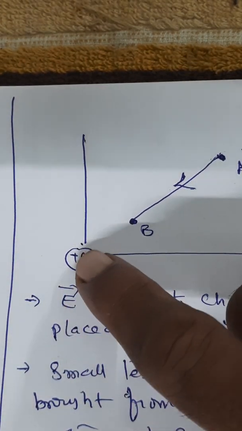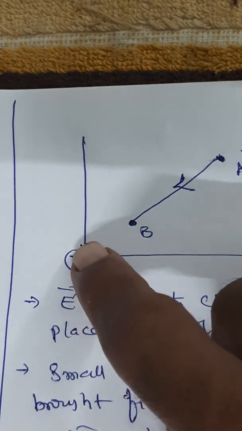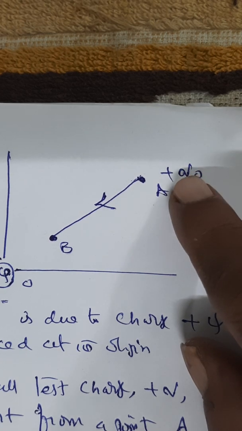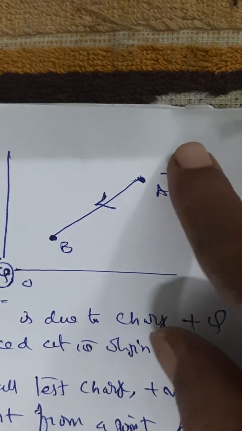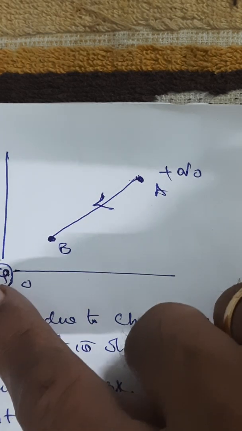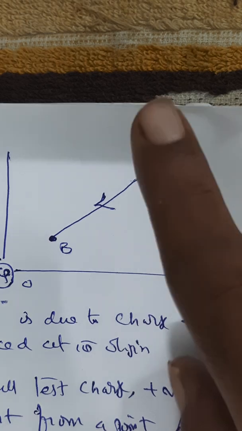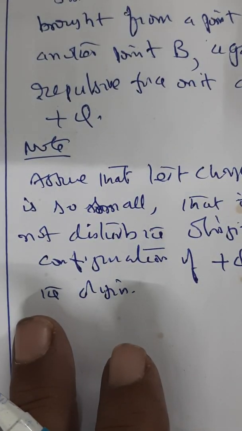Just as the source charge has the ability to modify the surroundings to have its influence, the test charge can do the same, but its size and charge magnitude are taken so small that it does not influence the source charge at the origin. That means the source charge is not affected by the test charge, but the test charge is affected by the source charge. That is the idea of this assumption written here as a note.